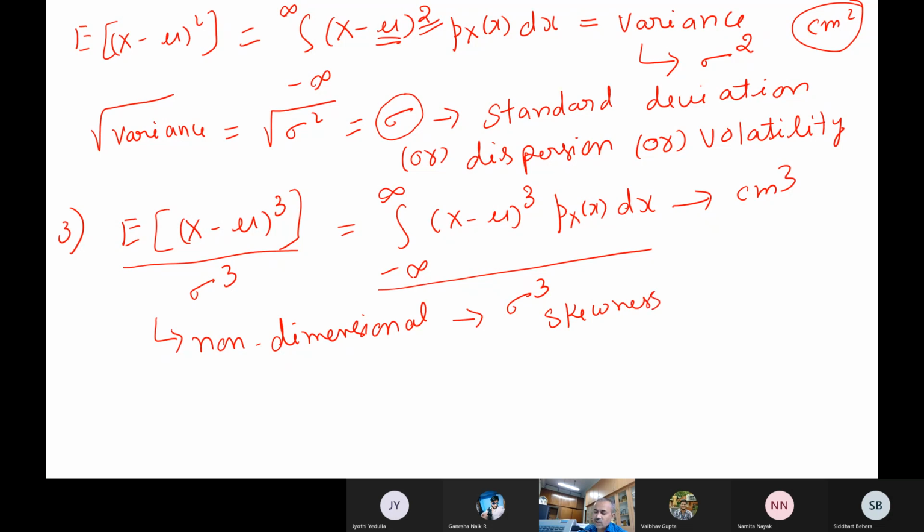If the distribution is symmetric, what will be the skewness? For example, for the normal distribution, what will be the skewness?